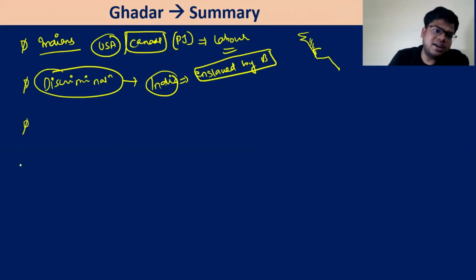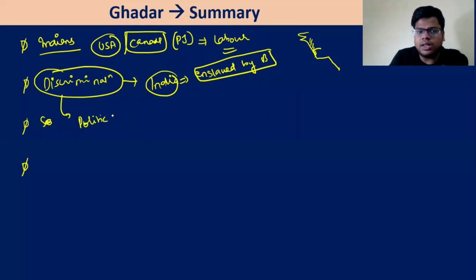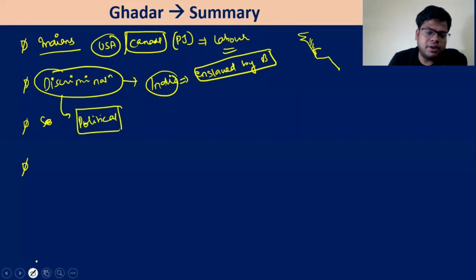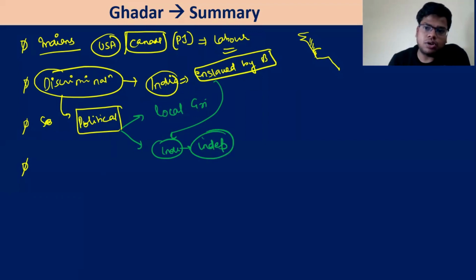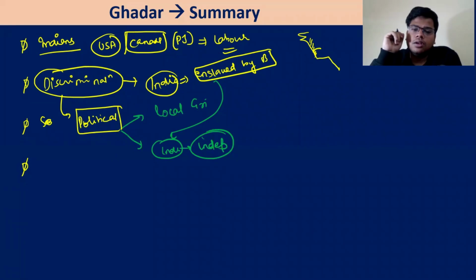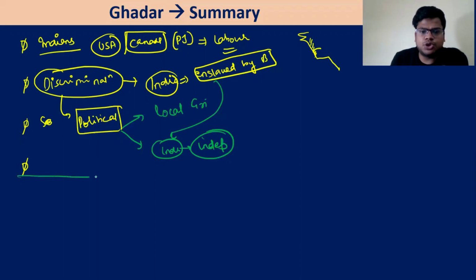ठीक? So they decided कि भाई the solution will be, so they started doing some political activity. They came together, some political activity first, obviously for redress of their local grievances, and then an overarching agenda कि भाई we need to get India independent. If you have to cut down to the root cause, what is the root cause? That India is enslaved. So we need to cut down to the root cause, उस पे break करना है, right? This is how the Ghadarites will think. So ठीक है, ये चल रहा है revolutionary activities.